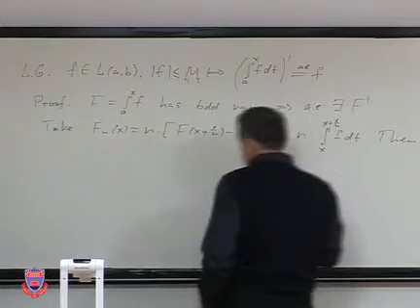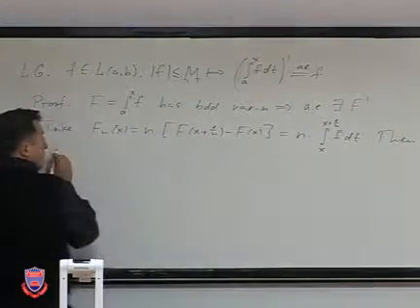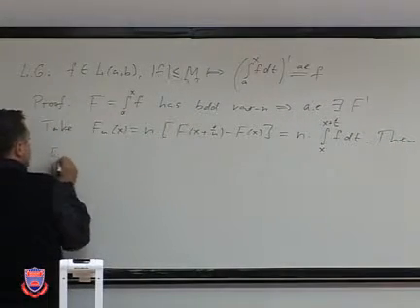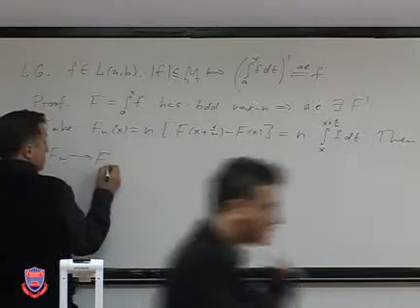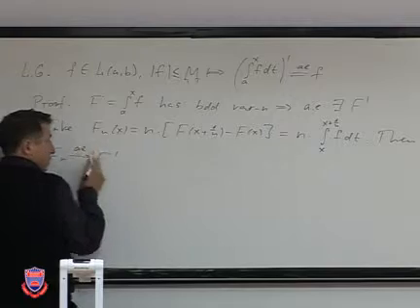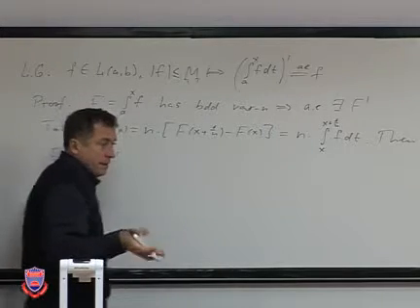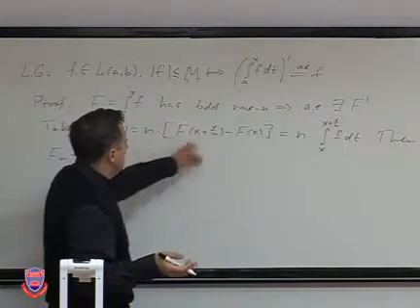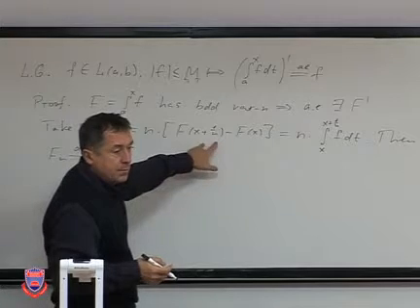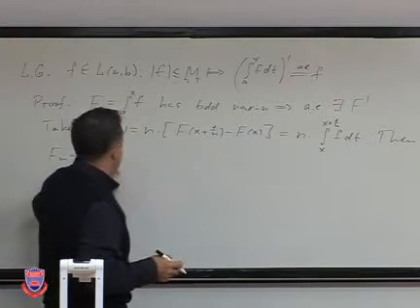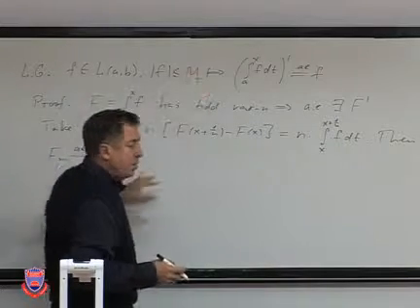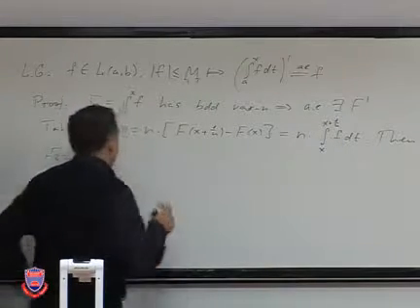Now, what do we have for this sequence? Two facts. The first fact is that Fn converges to F prime almost everywhere, since the derivative is the limit of a sequence of that type, and since the derivative exists almost everywhere, we have this convergence almost everywhere.